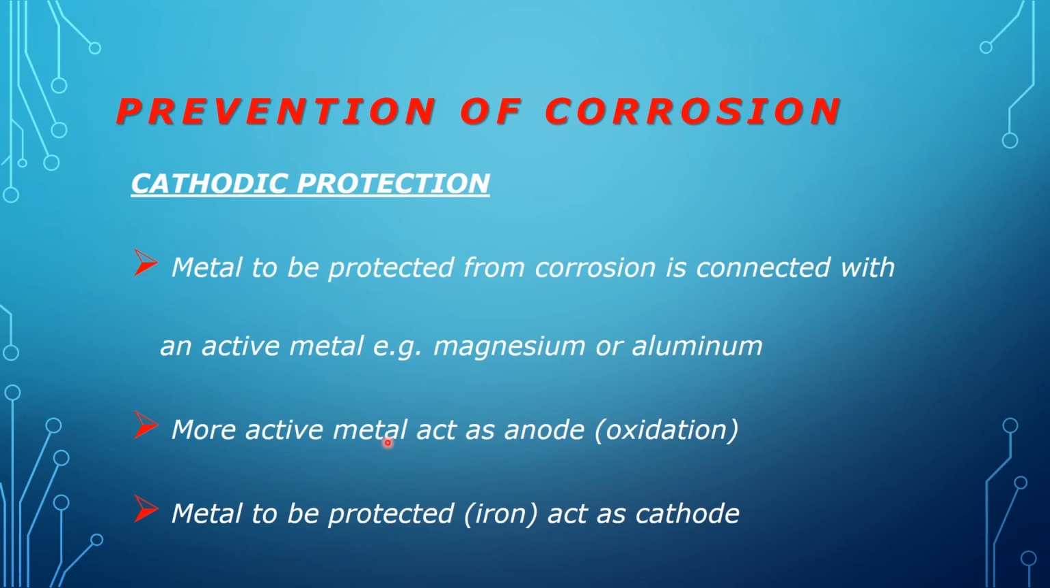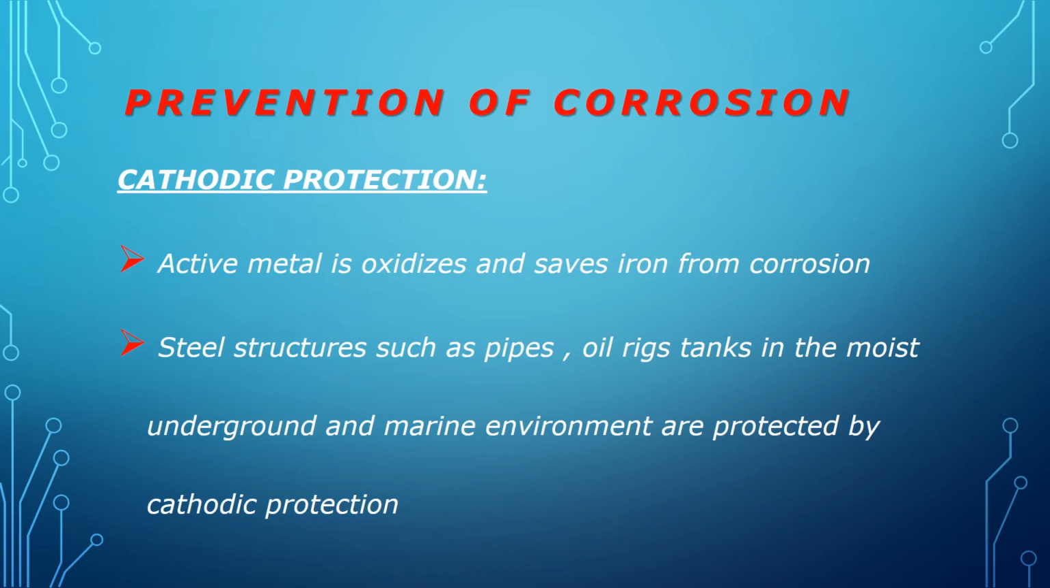Metals are those that have tendency to lose electrons. Active metal will be the one that has more tendency to lose electrons. So, this active metal itself will get corroded by the process of oxidation. While the metal which we need to protect, for example iron, will act as cathode and it is protected from corrosion. In this way, the active metal is oxidized and saves the iron from corrosion.